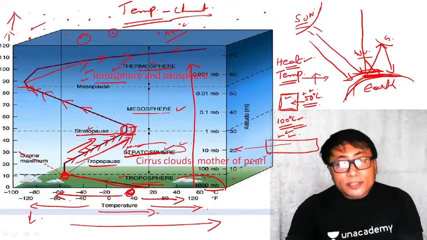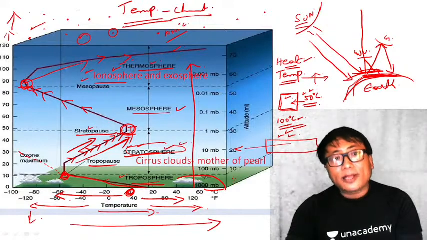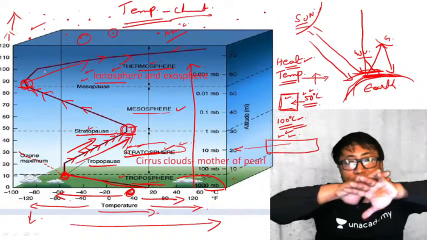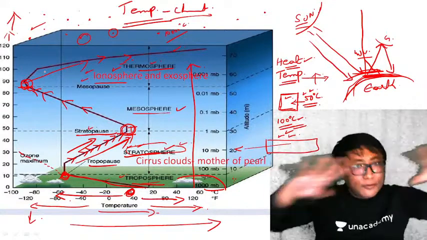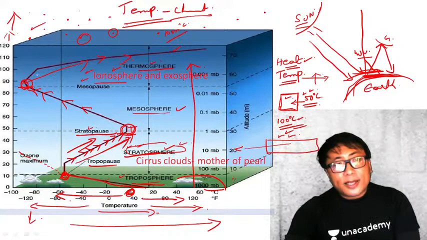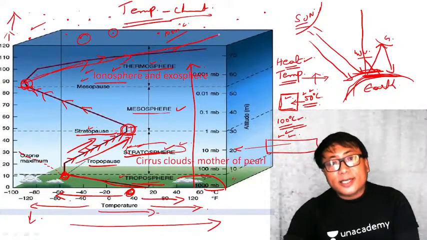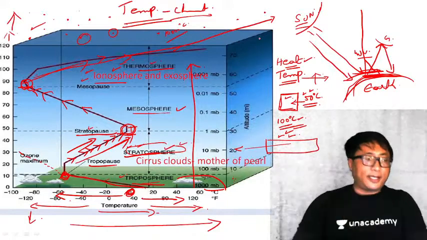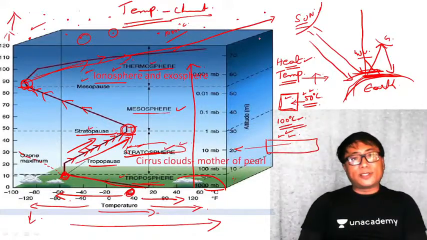Therefore, from this particular area, the moment I go up, because of the low density, the atmosphere is very diffuse here. The single molecule temperature is very high. That's why the temperature as such is increasing like this. But the heat content will be very less in this particular location.